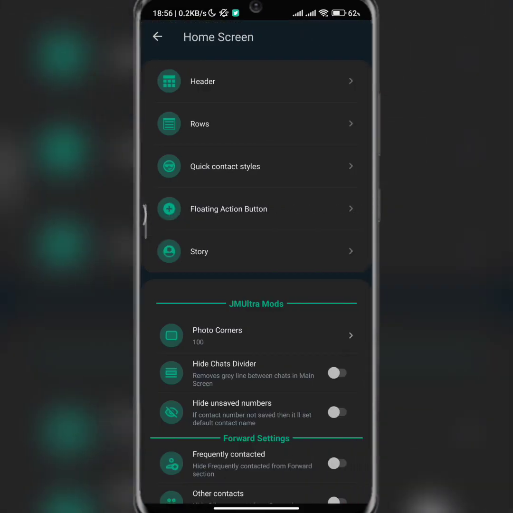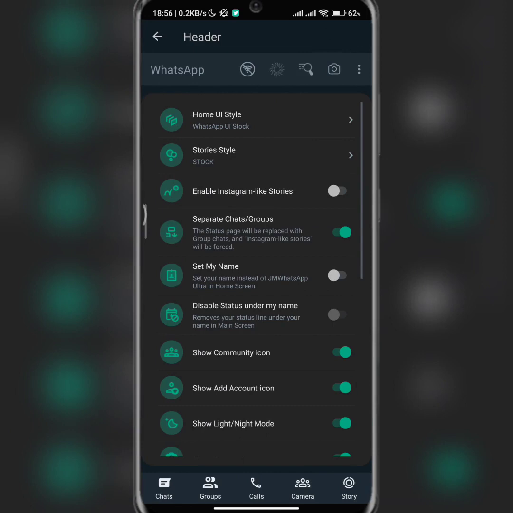If you want to do anything on the header, so this is the header on the home screen, if you want to make any changes here, you can actually do that. If you want to activate the Instagram-like story, you can do that. If you don't want to separate the chat from the group, you can turn this off, so both your chat and the group will be in the same place.